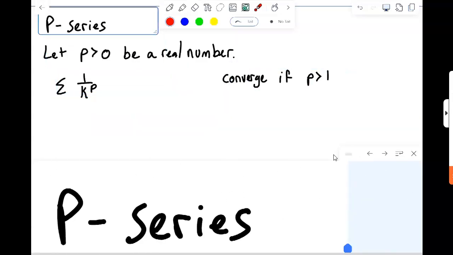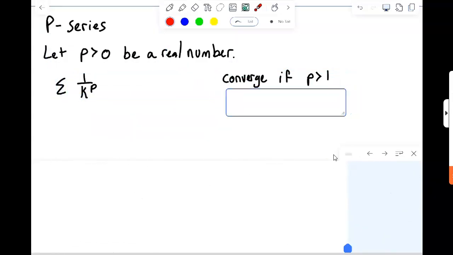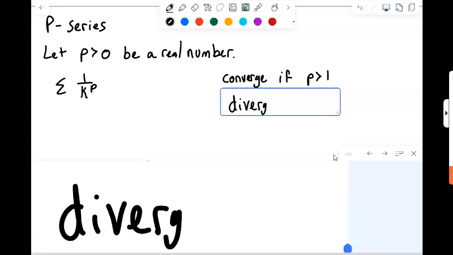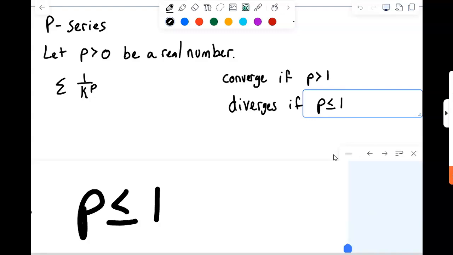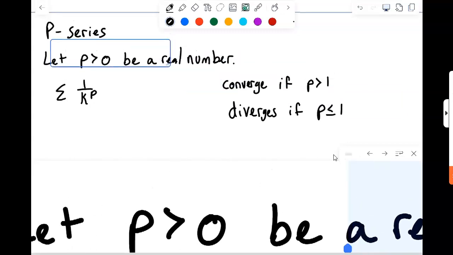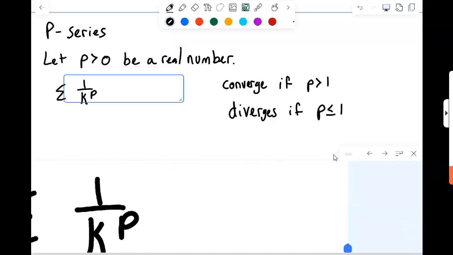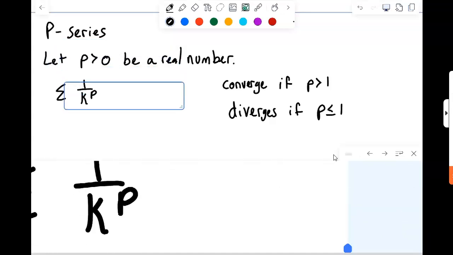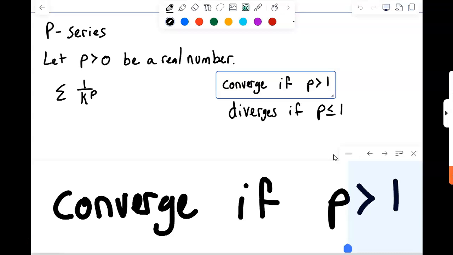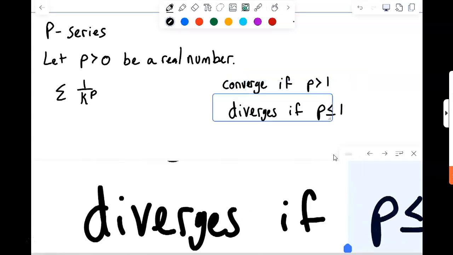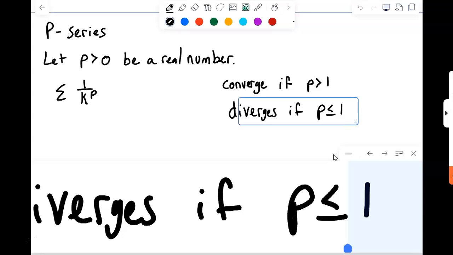So we say the p-series, 1 over k to the p, converges if p is greater than 1, and it diverges if p is less than or equal to 1. Of course, the p-series is only for positive powers, because if p was a negative power, then you'd move it to the top, and now the underlying sequence will itself diverge. So, of course, the infinite series would diverge. That's why we limit it to positive powers only. And again, the p-series will converge if p is greater than 1, and it diverges if p is less than or equal to 1.